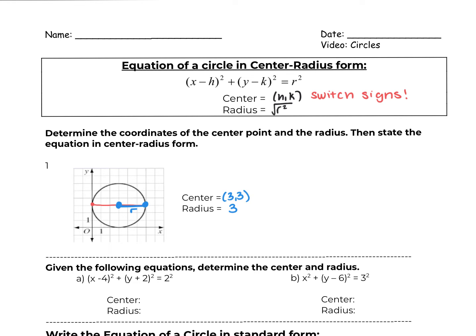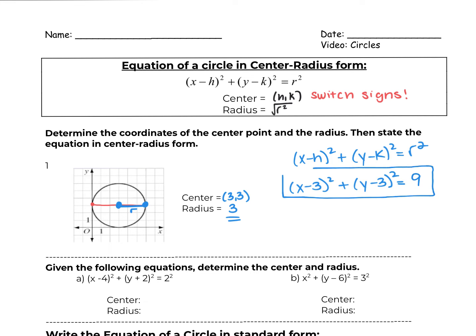So if I want to put this in the correct form, (x minus h) squared plus (y minus k) squared equals r squared, I have to switch the coordinates of the center. So if they're both positive, they're going to go into the equation with a minus. So x minus 3 and y minus 3. And then the radius is 3, so I just have to do radius squared. So 3 squared is 9. So this is my answer for the circle in center radius form.